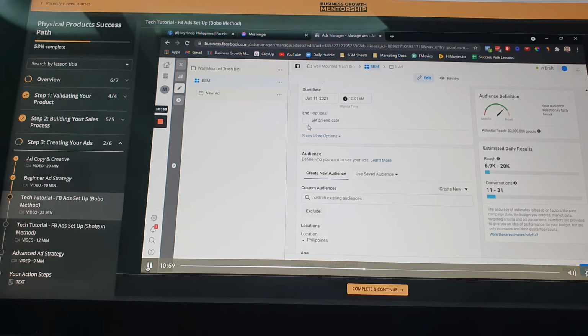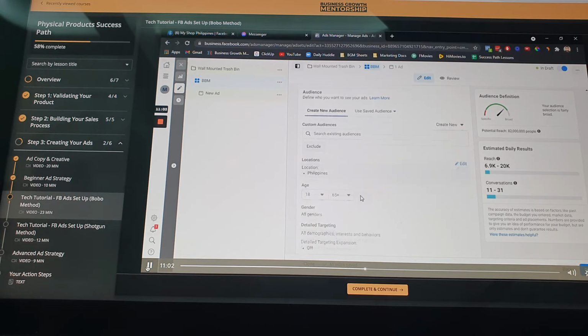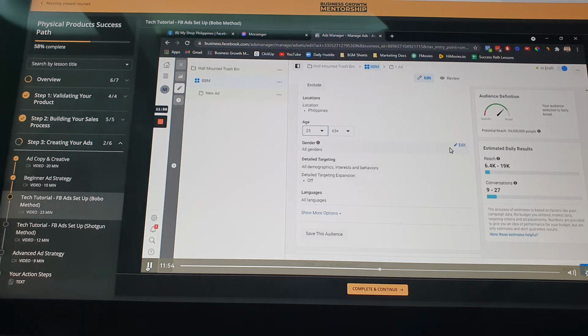You can also set an end date. For me, I don't want to set an end date. And then you can also target a specific location or the entire Philippines. For me, I will just target the entire Philippines. And then, for me to avoid people who are not qualified, like yung nag-open, nag-inquire, nag-comment, tapos i-check mo yung profile, they're working from Krusty Krab, they're working from Sapuso mo, so basically they don't have a buying power. I will just target people age 25 and up because that age, meron na yung buying power. So I just don't want to waste my time talking to people who are not qualified and who don't have a buying power for my content. You can also choose the gender. For me, all gender lang kasi BBM na tayo.